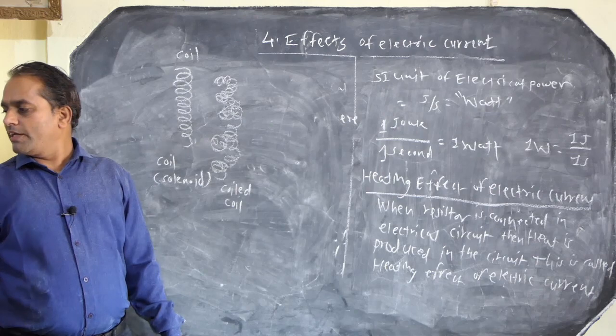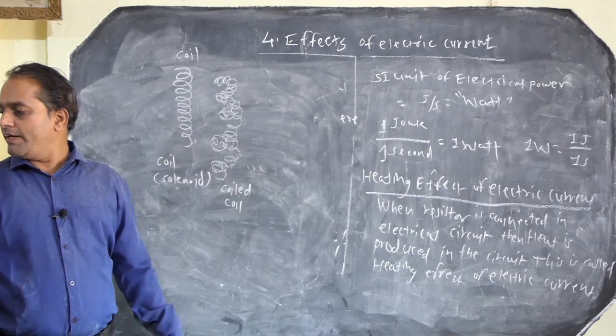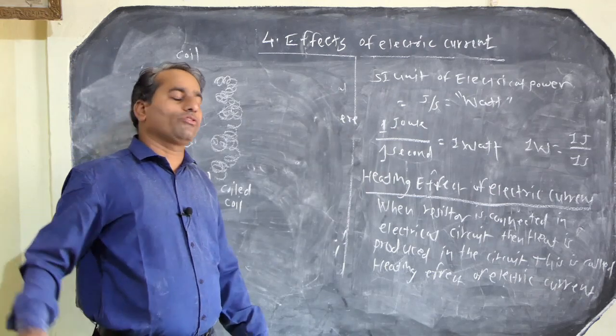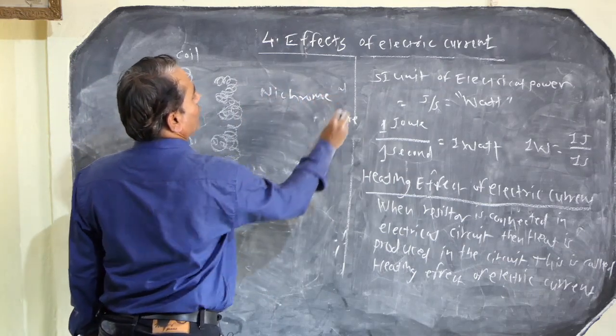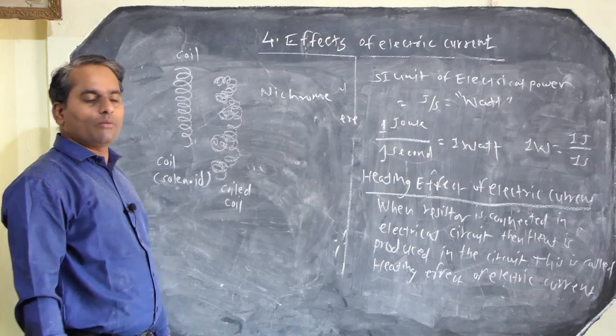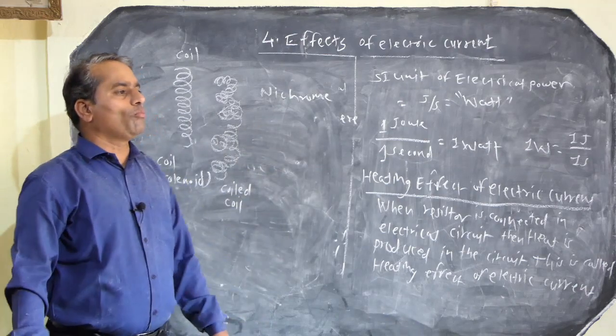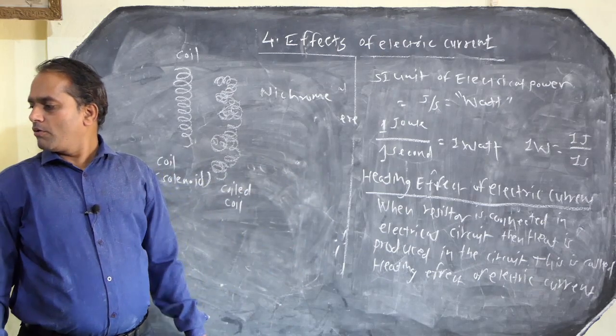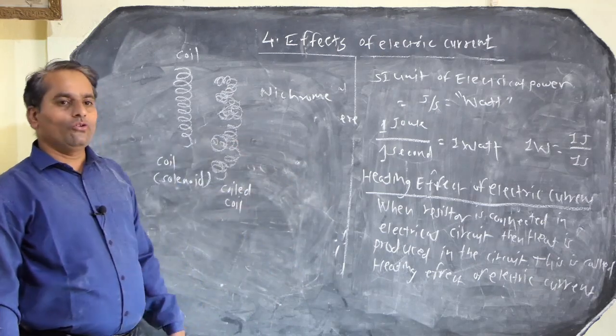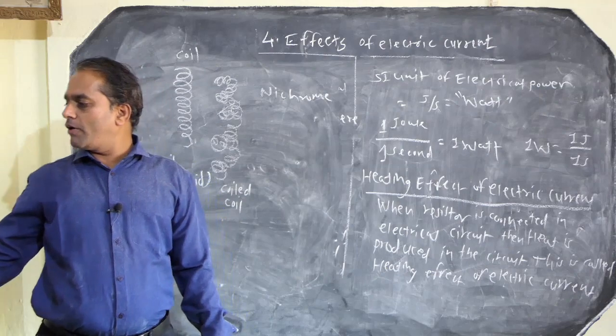The coil is made up of an alloy, nichrome, and nichrome gives the property of high resistivity.